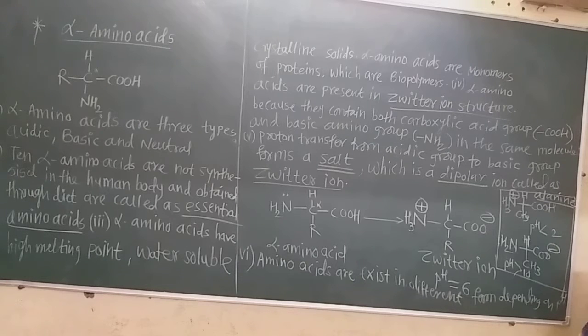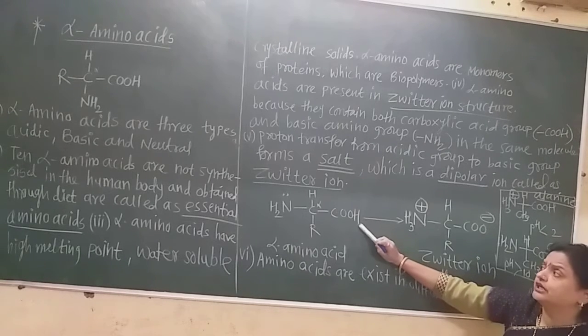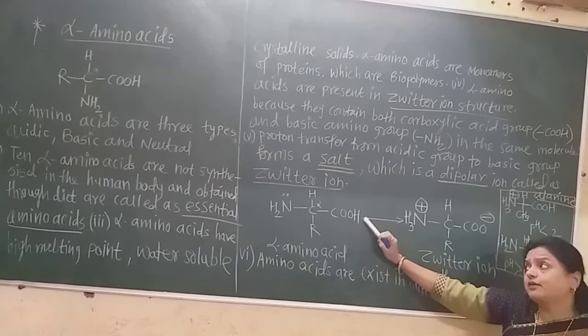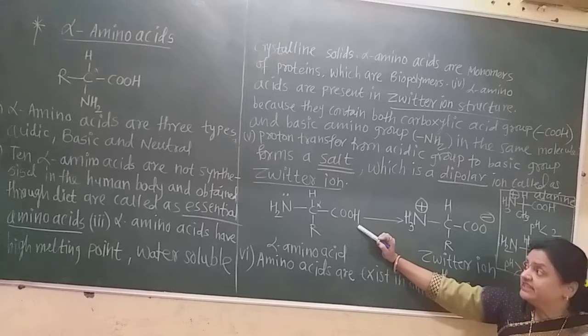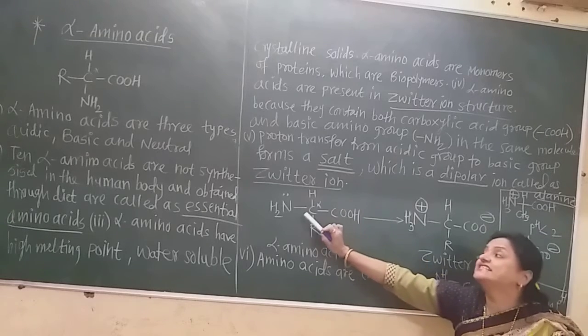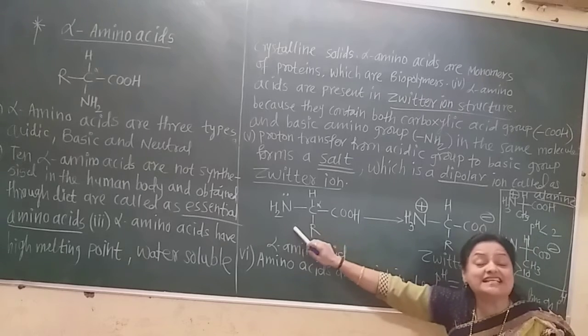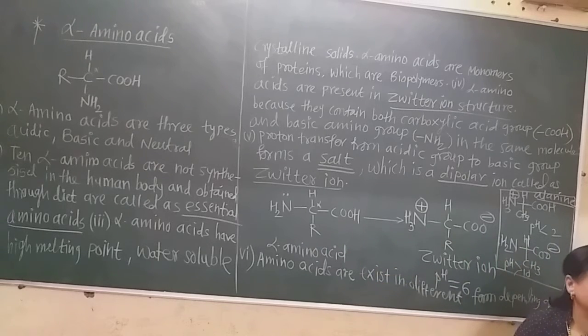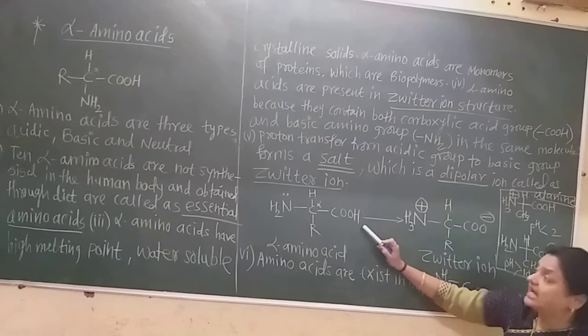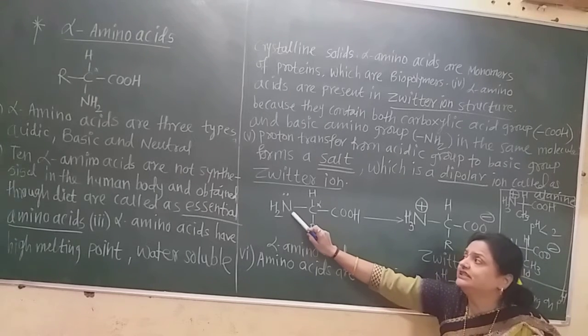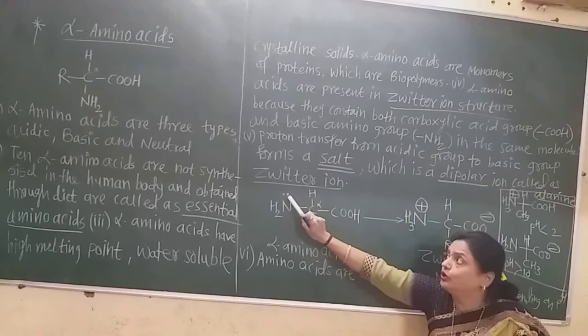Now due to that, the hydrogen of the carboxylic group, which is the acidic hydrogen, can be donated to this basic group, because there is always a reaction between an acid and a base, and there is formation of a salt. We know that. So the Zwitter ion is also a salt, though it is an ion, because the hydrogen of the acidic group is given to the basic amino group due to the lone pair.